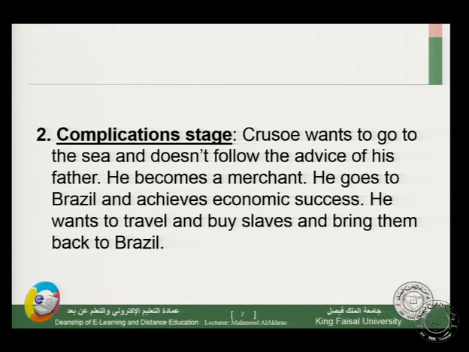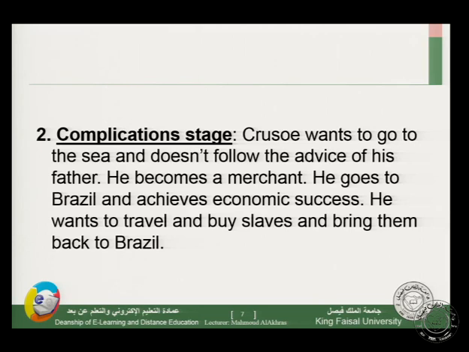The second stage, complications stage. Crusoe wants to go to the sea and doesn't follow the advice of his father. He becomes a merchant. He goes to Brazil and achieves economic success. So he decides to leave England, and he faces a lot of complications during his travel. So we can sense a kind of rising action now.